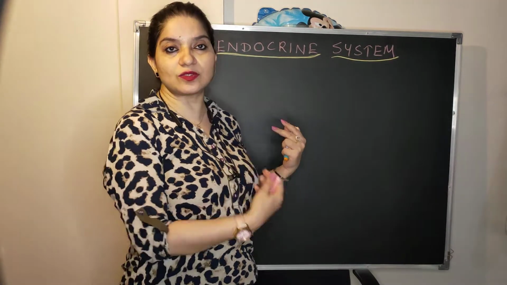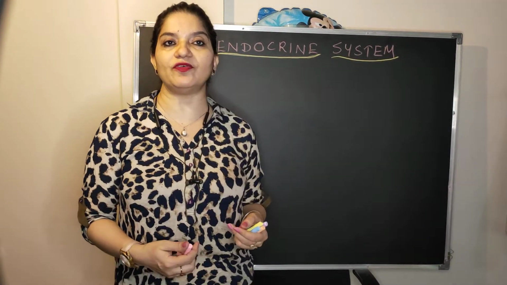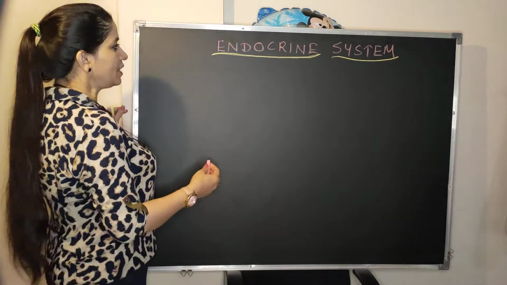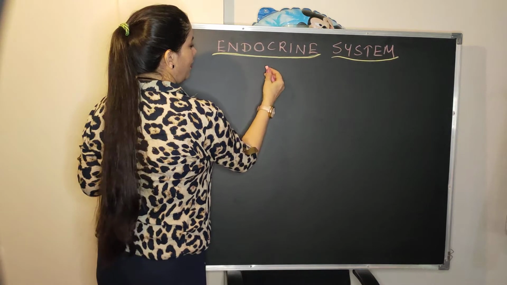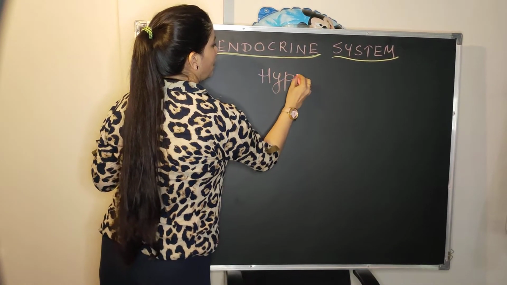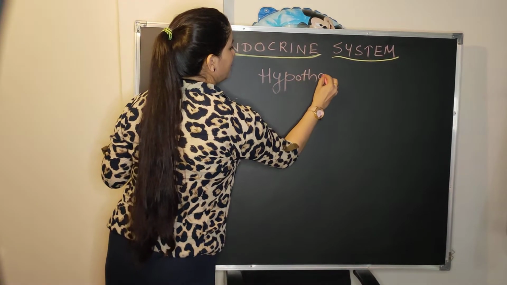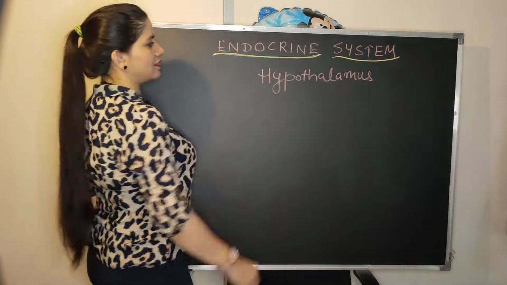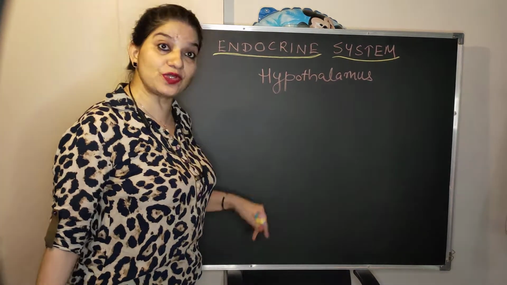So let us discuss one feedback mechanism in the form of a schematic representation, that pubertal thing only. See, now there is a hypothalamus here. What is hypothalamus? It is the master of master's gland. So hypothalamus controls which gland? It is the pituitary gland.